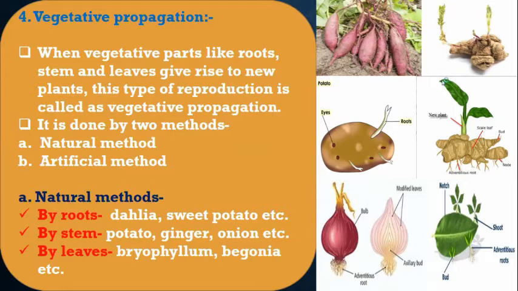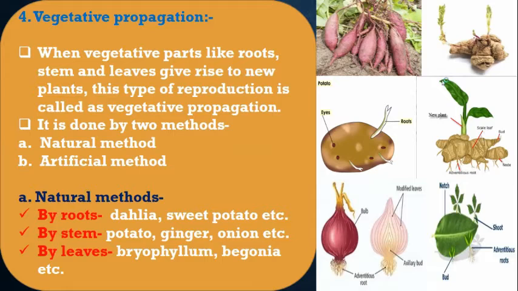Children, if you see these underground stems, here you are seeing the buds present over the stem region. If you see the potato, the dot-like structures you are seeing are called eyes. And if you cut the potato and sow it in the ground, then you will see that the potato plant is coming. In a similar way, if you sow garlic, a new garlic plant grows, or the onion or this ginger.